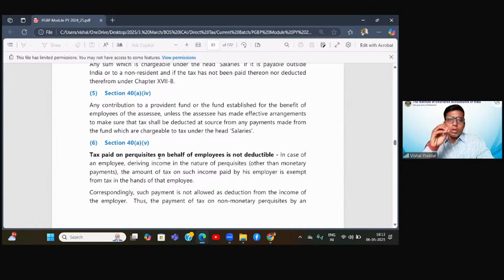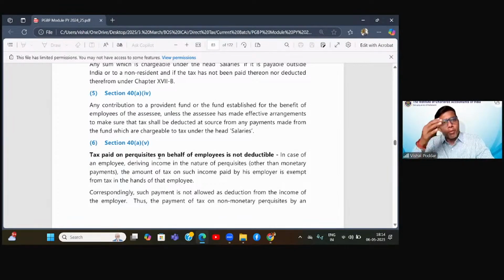Now, here, what is this particular point? See, today, as an employer, I am contributing to my employees' provident fund, which is called employer's contribution to provident fund. Correct? This you have studied in salaries also. You show it as a part of assessee's salary income, the employer's contribution to provident fund. Obviously, after allowing the exemptions provided in section 10 bracket 11 bracket 12. Now, similarly, in businessmen's books, that is the books of the employer in particular, this becomes an expense. So what is income for the employee is my expense.